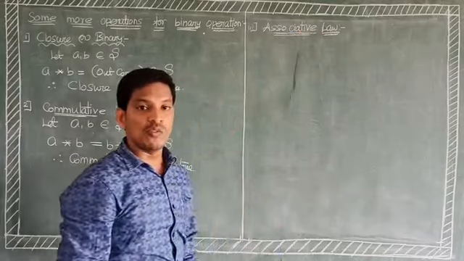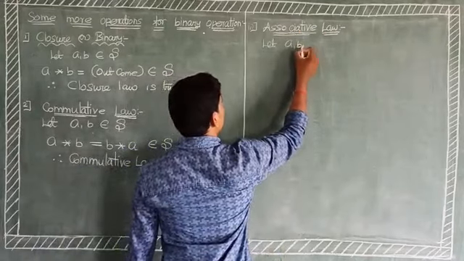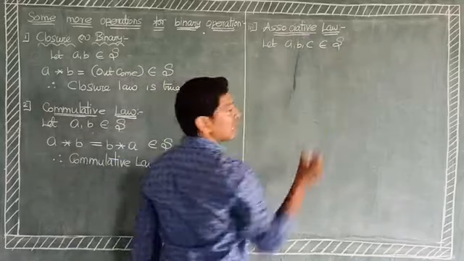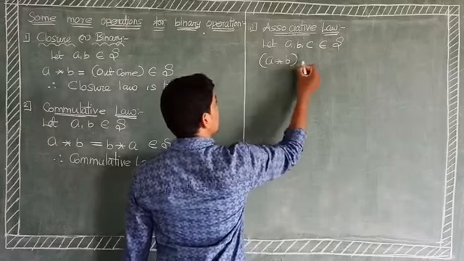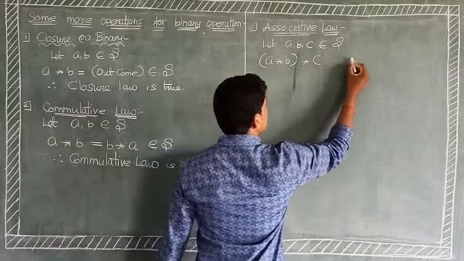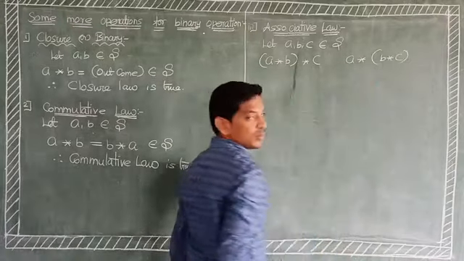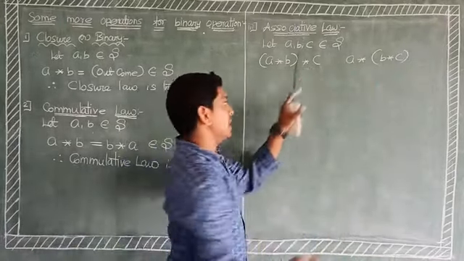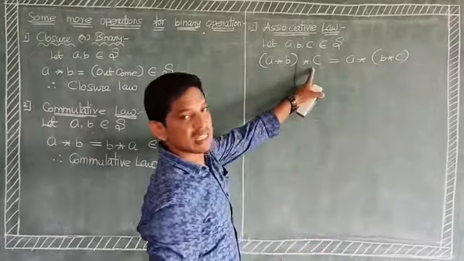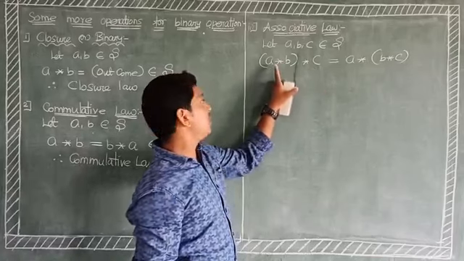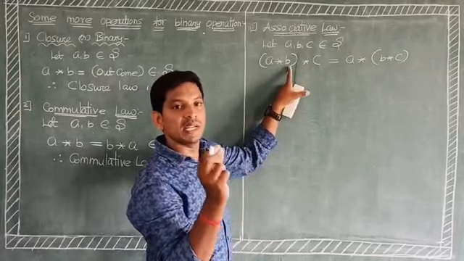Associative law. Now we take three elements. Let a, b, c belong to capital S. a binary operation b binary operation c, that is a binary operation of (b binary operation c). This is LHS, this is RHS. To find LHS, first within the brackets, a binary operation b gives one outcome, a resultant.